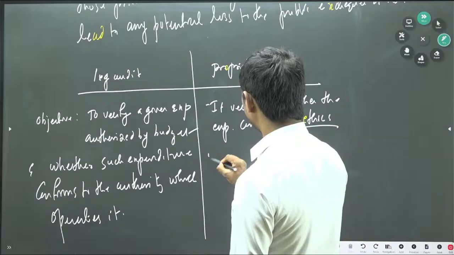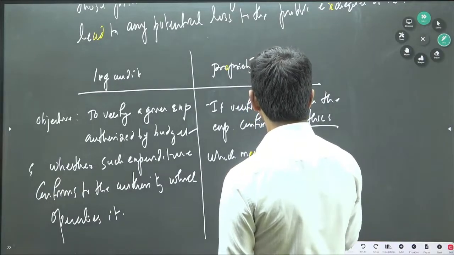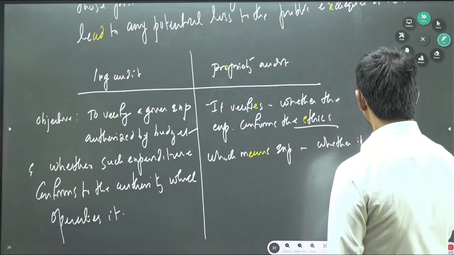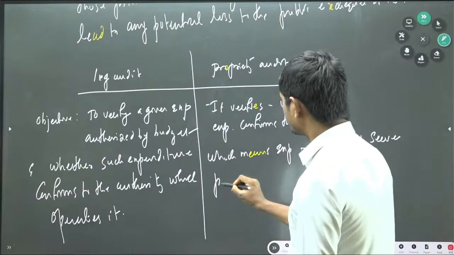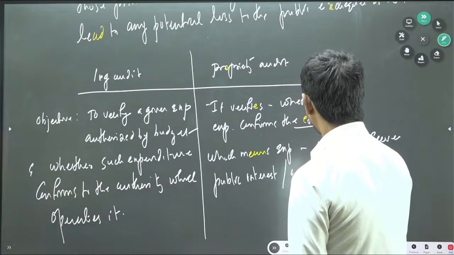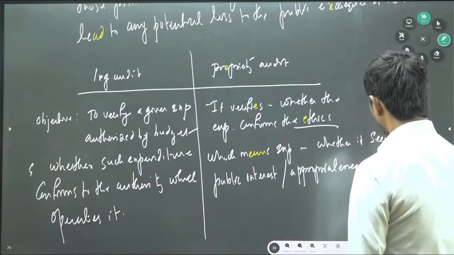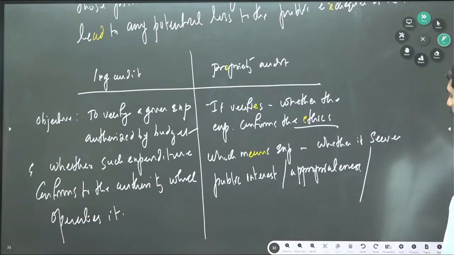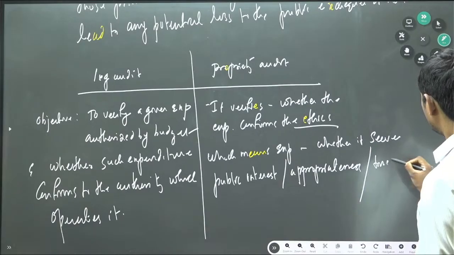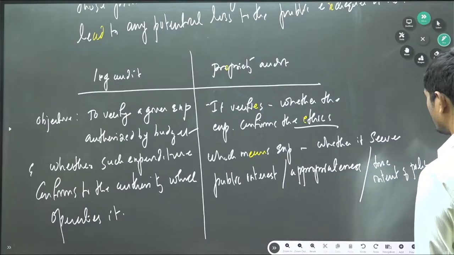So, which means whether the expenditure serves public interest or appropriateness. Okay. And the true intent of the policy. Okay.